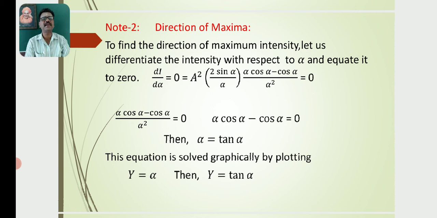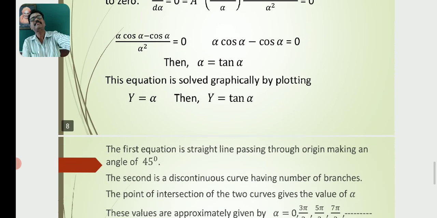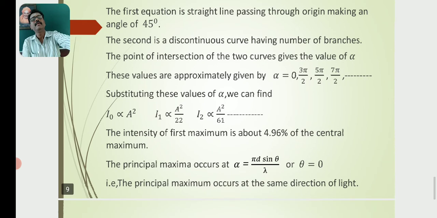This equation is solved graphically by plotting y = α and y = tan α. The first equation is a straight line passing through the origin, making an angle of 45 degrees. The second is a discontinuous curve having a number of branches. The points of intersection of the two curves give the values of α.